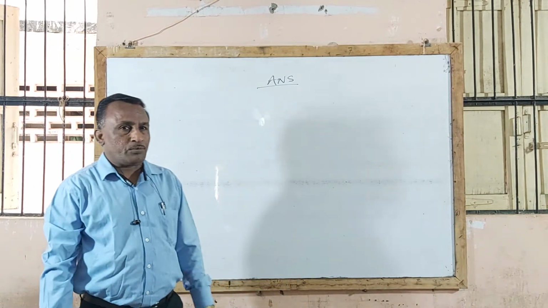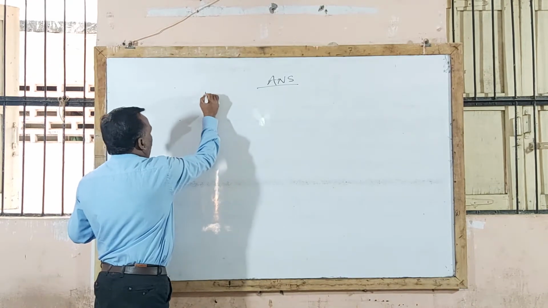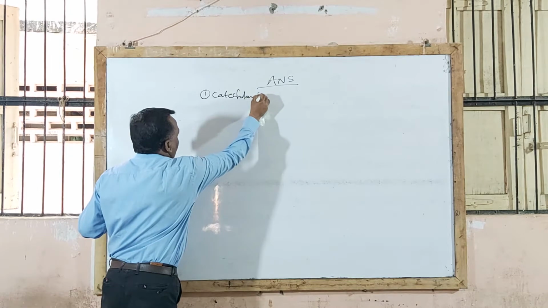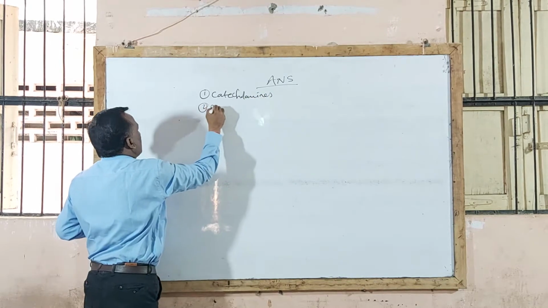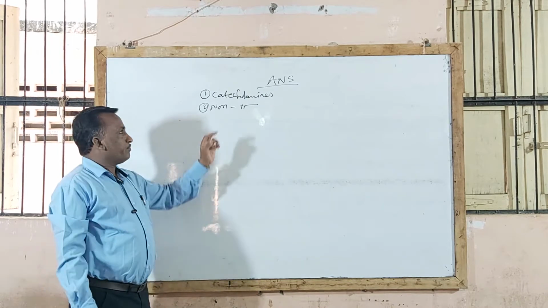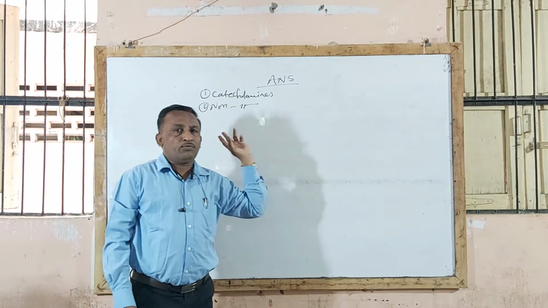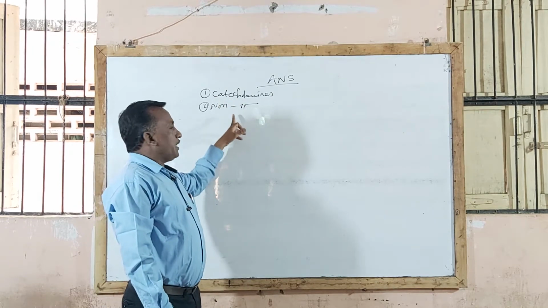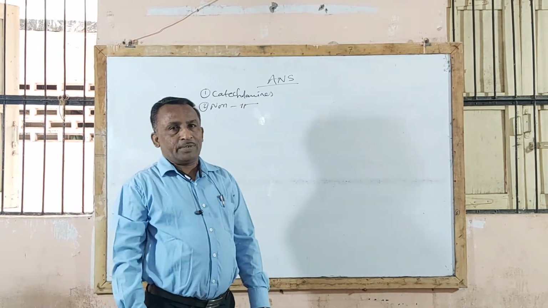There are two types. One is called catecholamines, and the second one is called non-catecholamines. We already completed the classification of adrenergic drugs or sympathomimetic drugs. So there are two types of adrenergic drugs: one is catecholamines and the second is non-catecholamines.